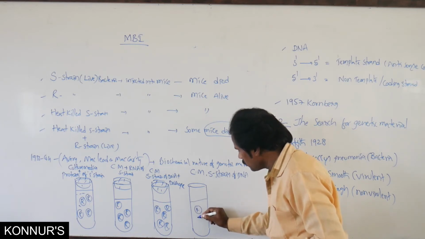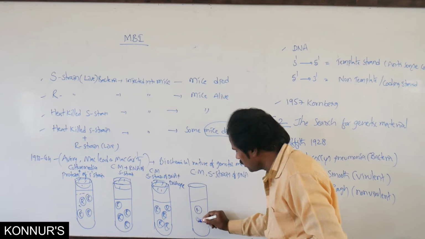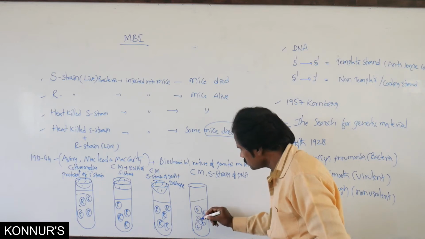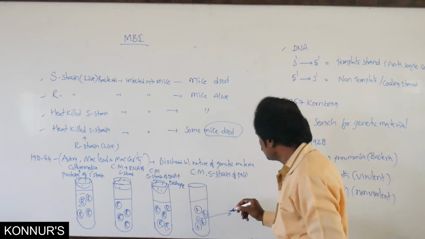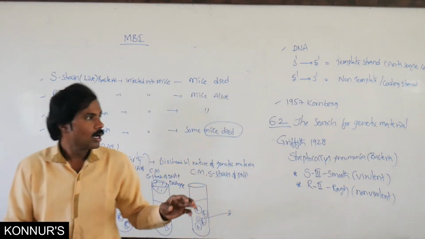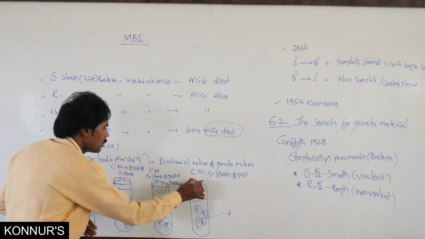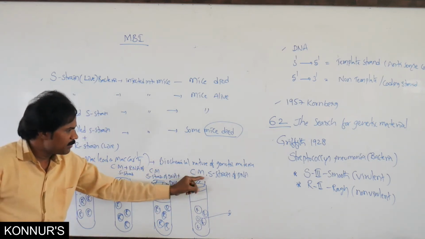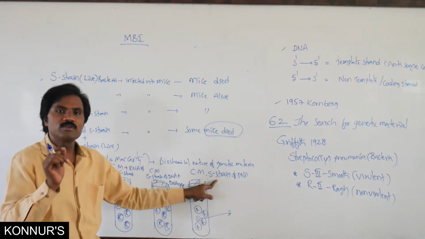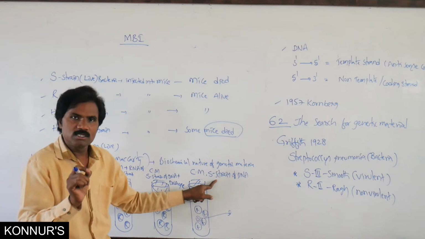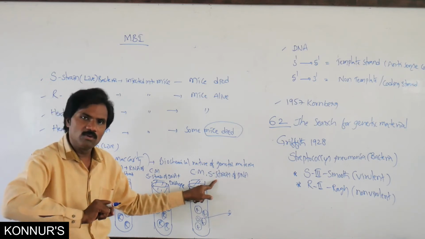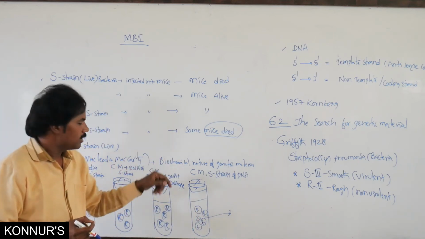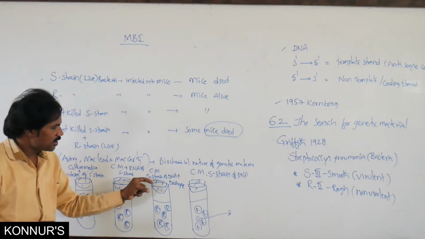Here, one among the R strain converted. So, according to this particular experiment, we know that in the culture medium, S strain DNA only transfers from the heat-killed S strain, and the R converted. Then only some of these mice died. Remaining, the culture media with strain DNA is there.